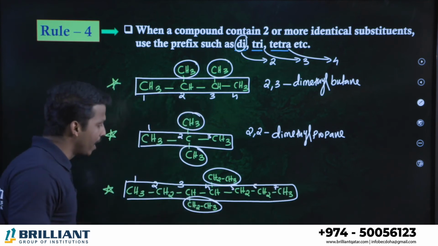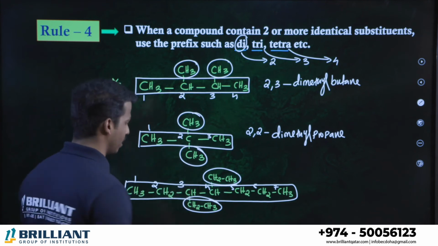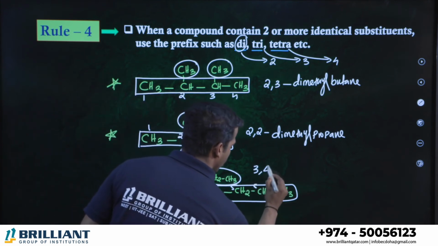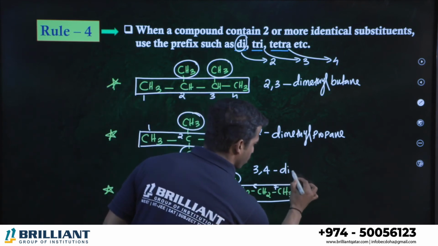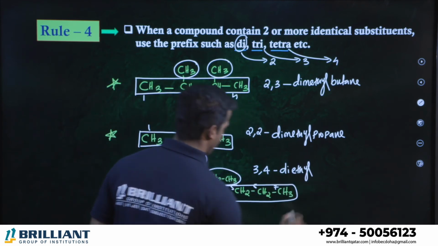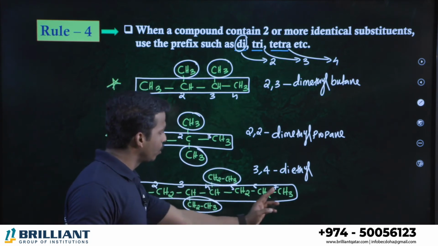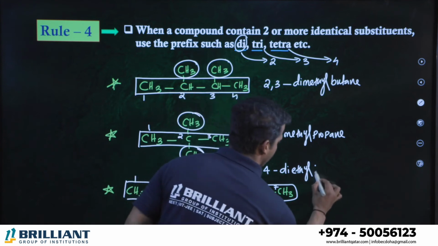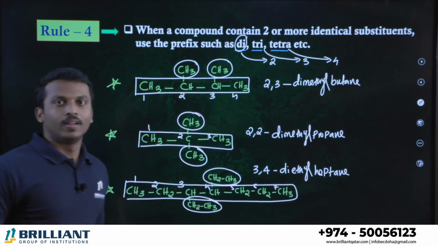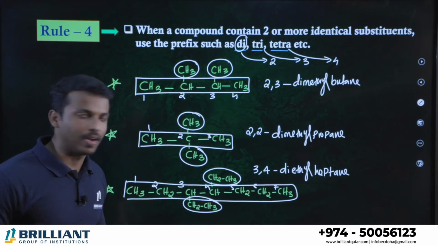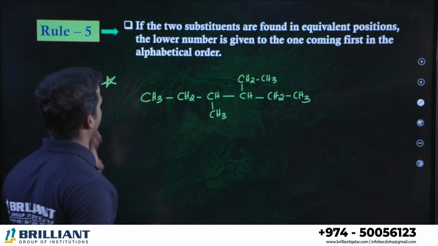Tell me what is the name? Third position, fourth position, 2 ethyl groups are there. So we can name the compound 3, 4, and 2 ethyl groups. So what do we have to use? Diethyl. Alright. 3, 4, diethyl. What is the parent chain? Total 7 carbon containing chain. We can call it as what? Heptane, because it is an alkane. 3, 4 diethyl heptane. Clear? Now let us practice a lot of questions after rule number 5.